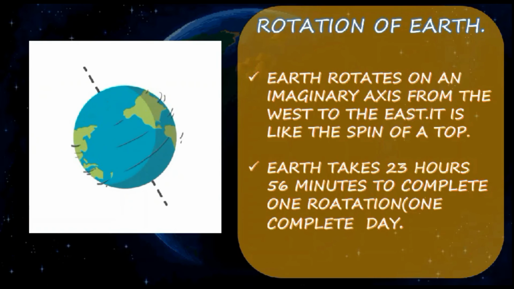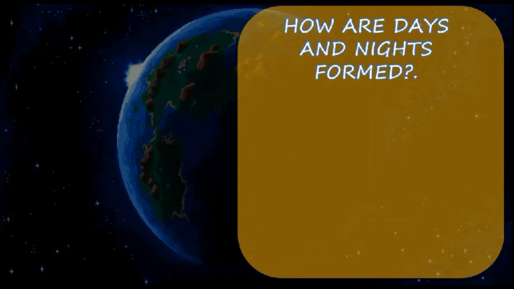Due to the rotation of the Earth, days and nights occur. Because of the rotation only, day and night is going to occur. While rotating on its axis, one half of the Earth comes opposite to the Sun and receives the sunlight. That part of the Earth has daytime, and the remaining part stays in the dark. Clear? So it is night time. Due to this motion, one half of the Earth is always either day or night.